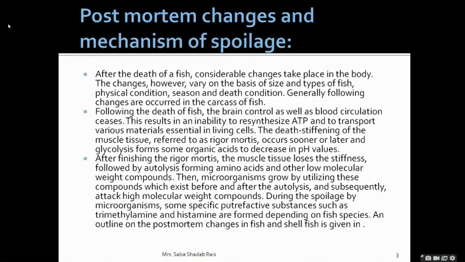So it definitely depends on the death condition also. What happens after the death, it follows certain changes like different types of physical changes in the body of the fish.